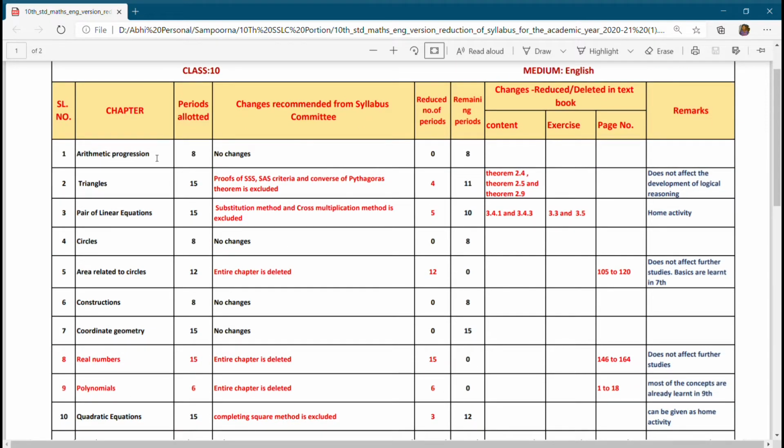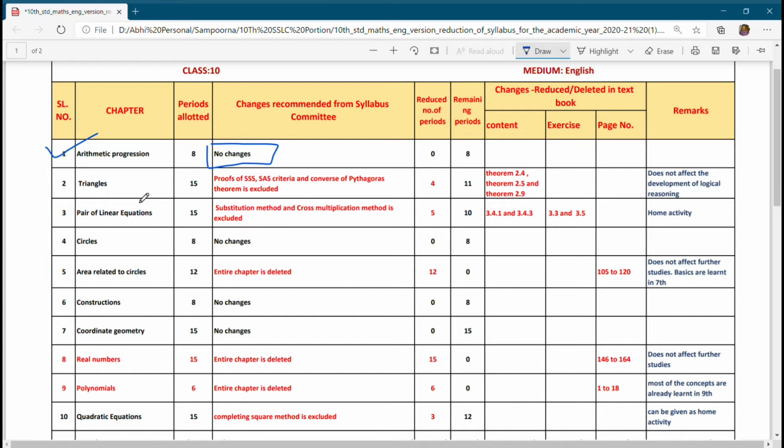In arithmetic progression there are no changes. These are the changes recommended from the syllabus committee, and these are the changes reduced or deleted in the textbook. So in arithmetic progression, there are no changes, so this you have to completely study.